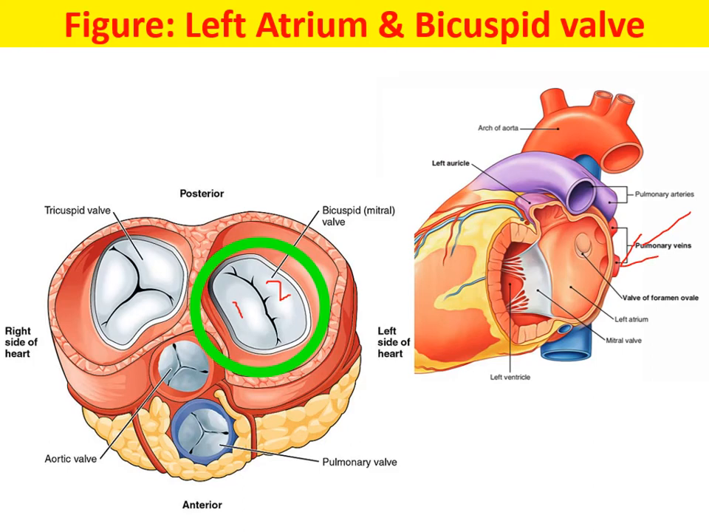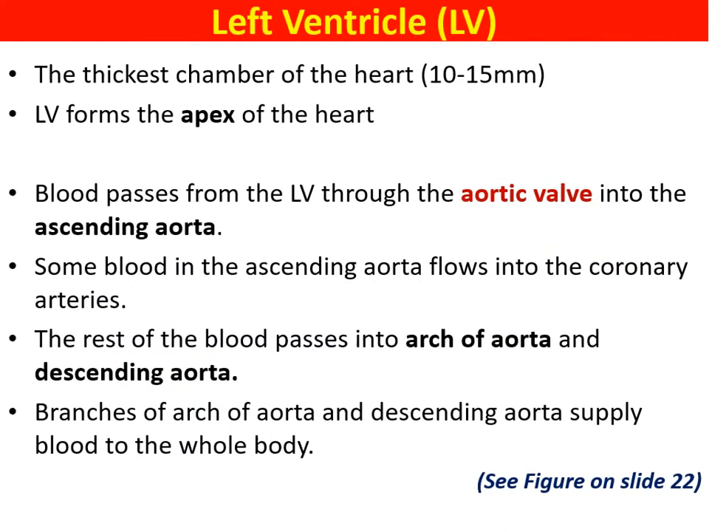Next, the left ventricle, the thickest chamber of the heart. It is 10 to 15 millimeter. The left ventricle forms the apex of the heart. Blood passes from the left ventricle through the aortic valve into the ascending aorta. Some blood in the ascending aorta flows into the coronary arteries. The rest of the blood passes into the arch of aorta and descending aorta. Branches of the arch of aorta and descending aorta supply blood to the whole body.